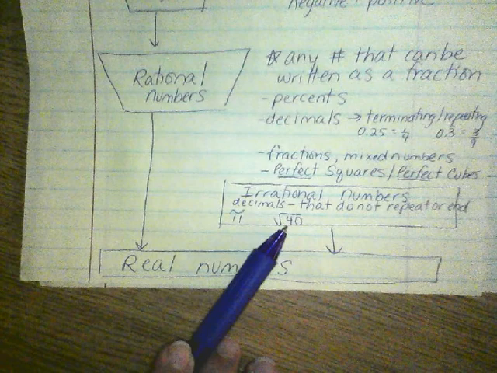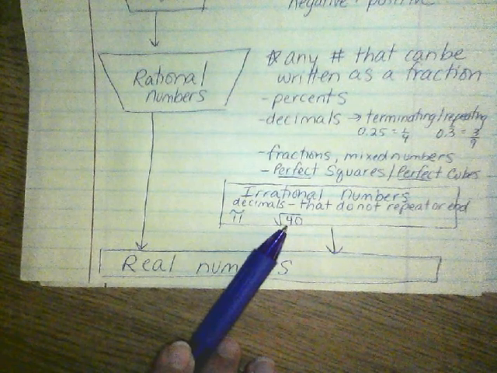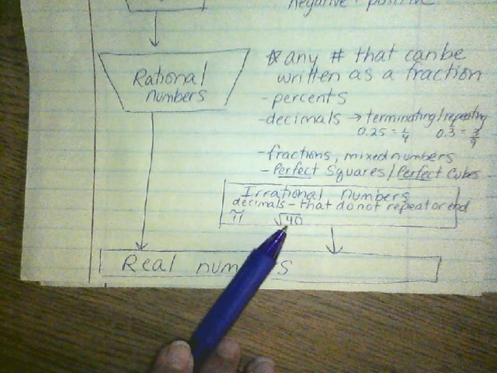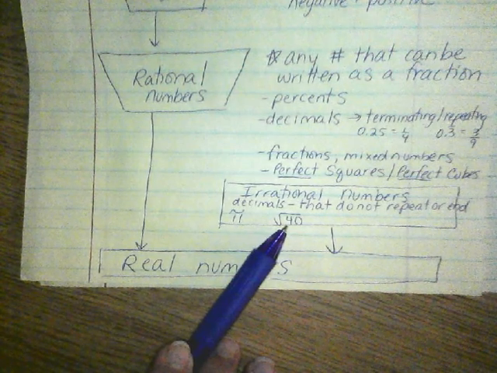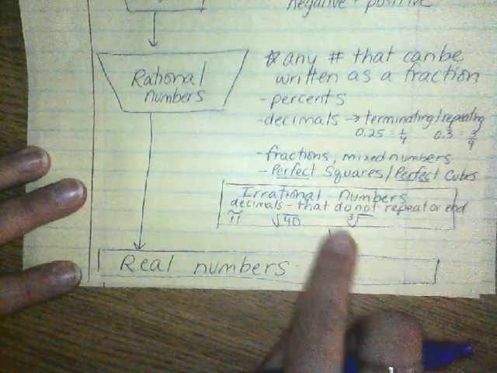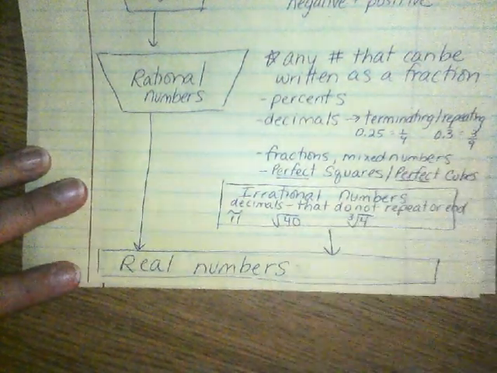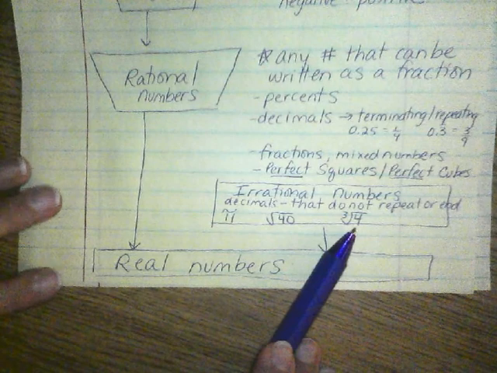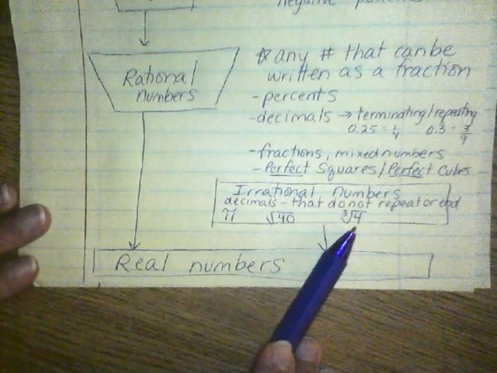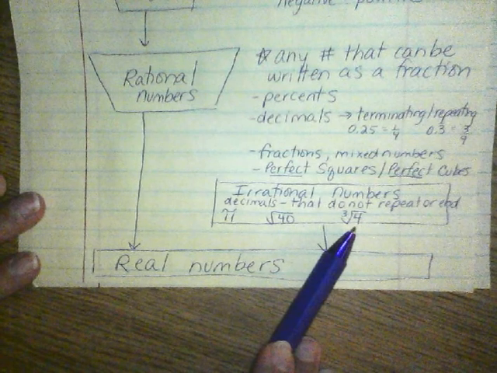And that decimal is not going to end and it's not going to repeat. So that's an example of an irrational number. We can also have irrational cube roots, such as the cube root of 4. Because the cube root of 4 is going to be like 1 point something that keeps going and doesn't end.